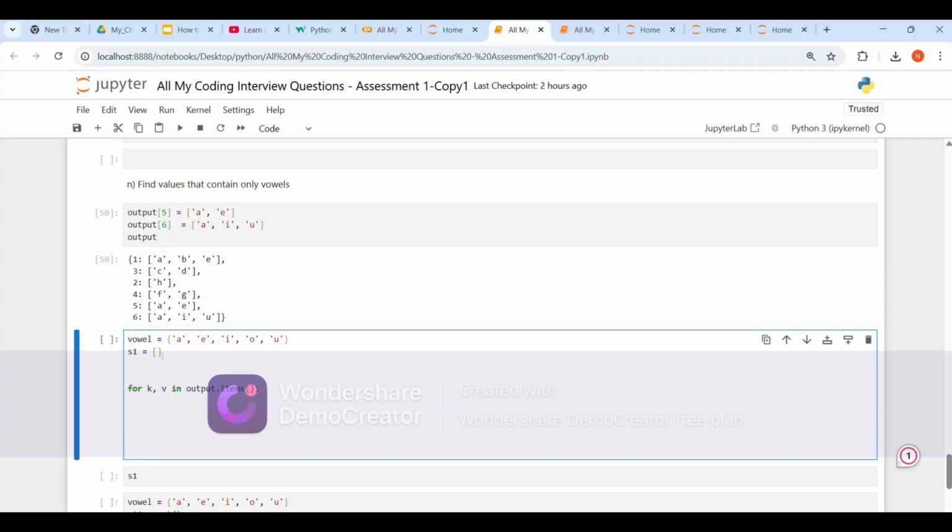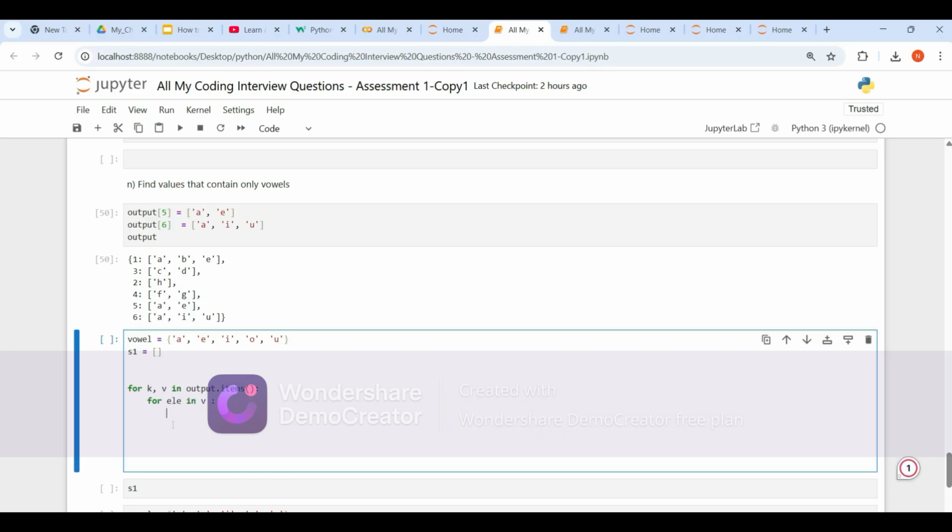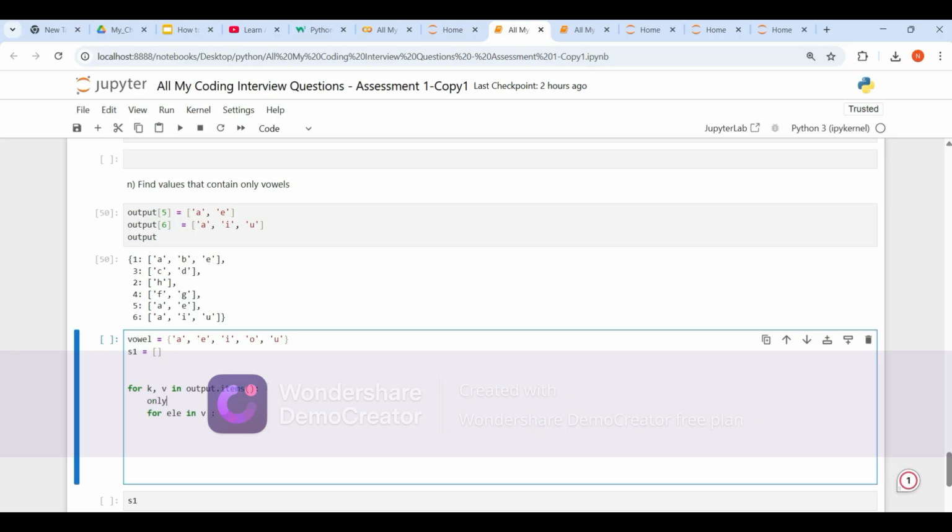We have multiple elements in a value, right? For element in v. Before that, let's store only vowel is equal to true, by default. I'm expecting all elements in a value to be vowels.